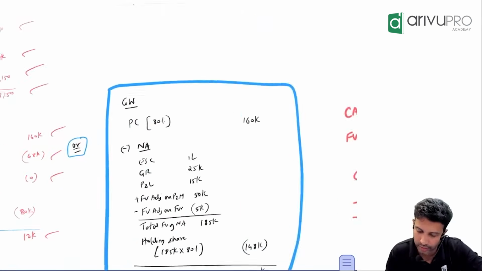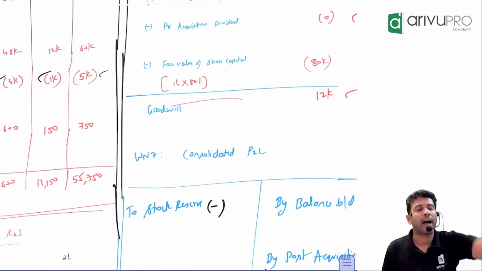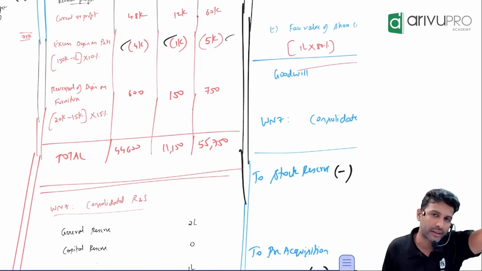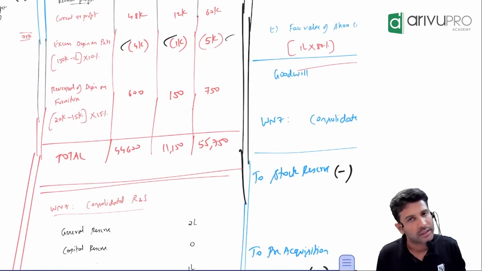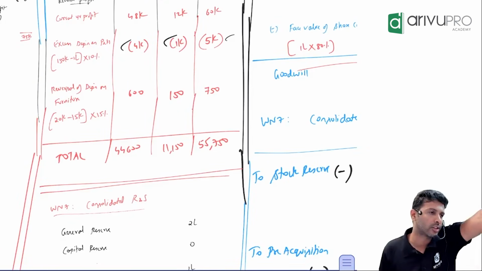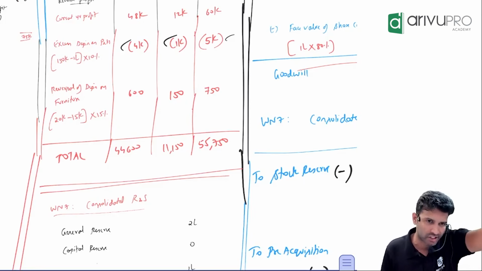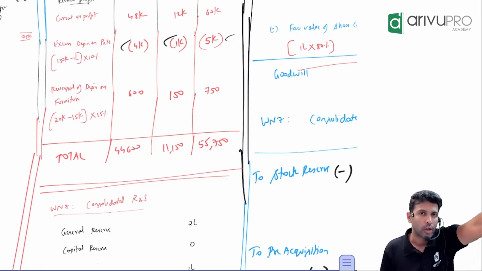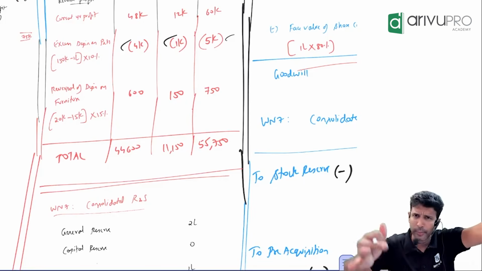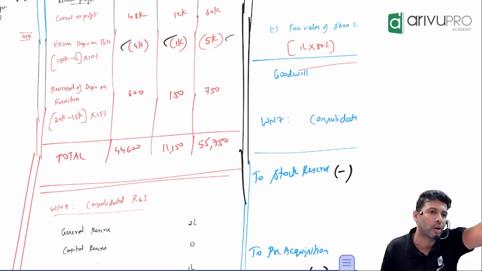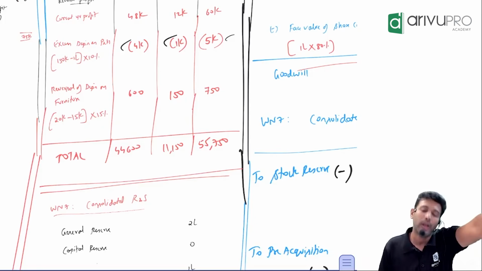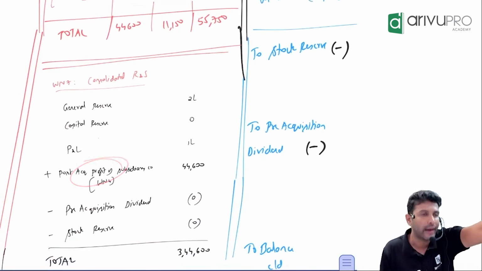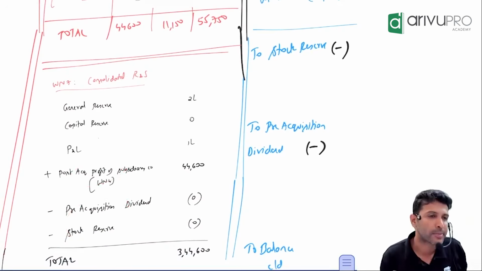Okay, maybe this I'll take it up later. All right. Last one is working note number 7, which talks about consolidated reserves and surplus. Walk me through again. What are the things you'll consider? First, take holding company reserves as it is because no adjustment. Then, do not forget capital reserve. In this problem, capital reserve is not there. We have a case of goodwill. That is okay. Then, post acquisition profit you add. Stock reserve adjustment if you have, you add.